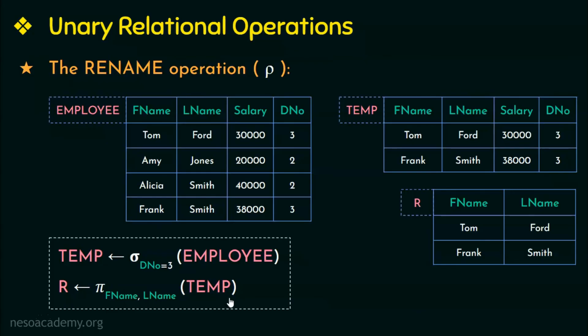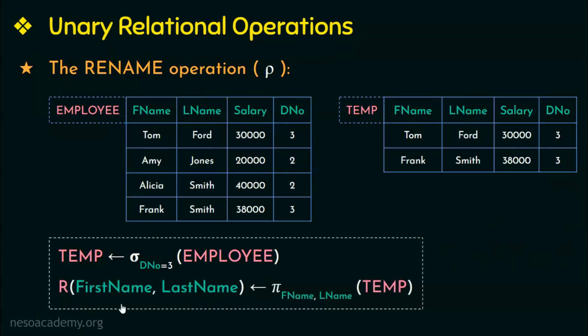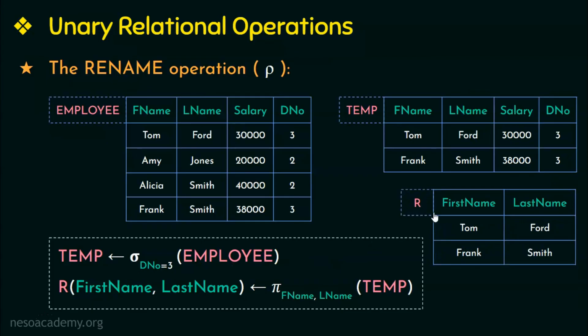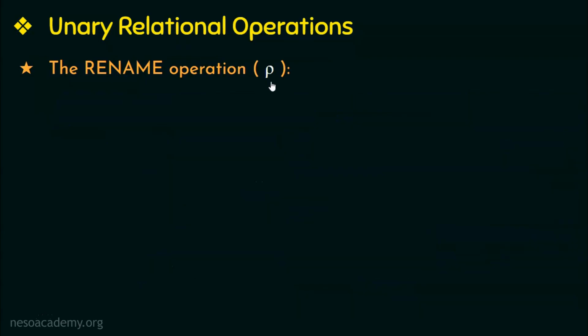Now if I want my resulting table to have the attribute names as first name and last name instead of F name and L name, then I can write it this way, where the name of the new attributes has to be written along with the relation name. So we get the same result except that the attribute names are changed to first name and last name. We can also use the rename operator rho. Let us see the different ways of how we can use this operator.